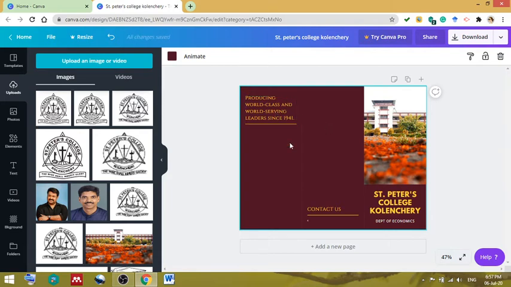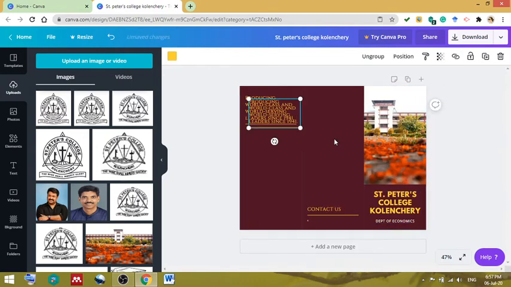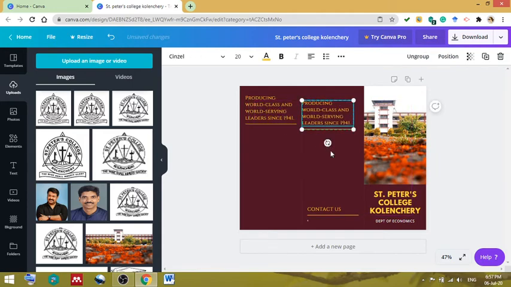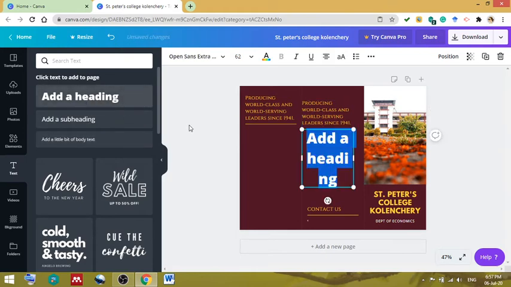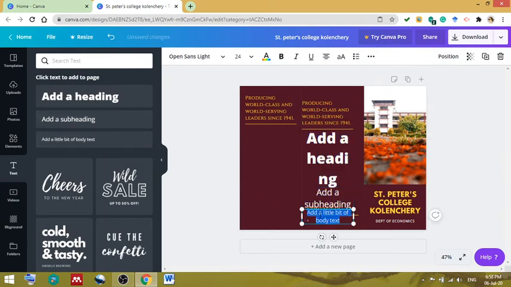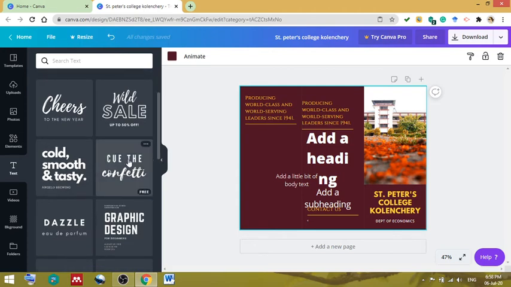If you want to add additional texts than these 3 text boxes, you can either copy paste one extra box, or you can go here and add a text. Here another variety is that you will get any size text templates from here. If you are adding this, you will get a big heading. If you add this, you will get a smaller version of that, and if this, a very small size. So these are the different options that is available in Canva. You can even add this also.